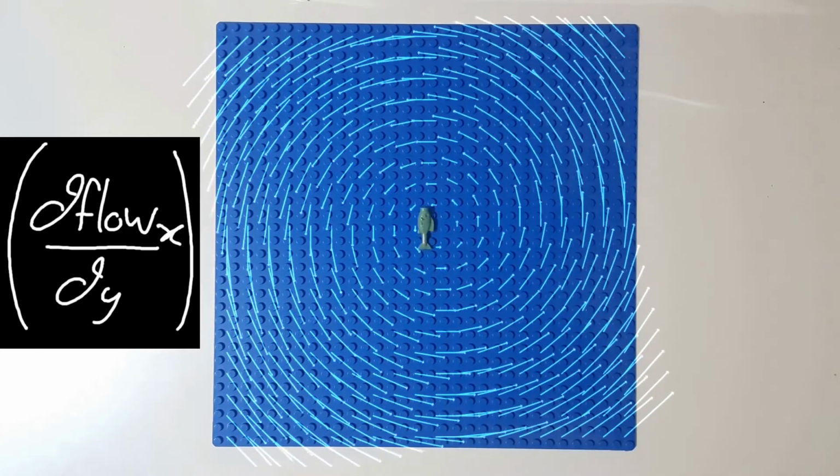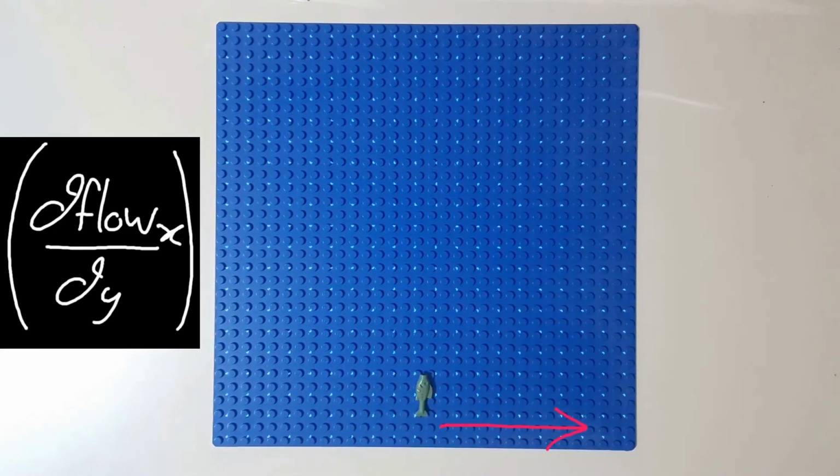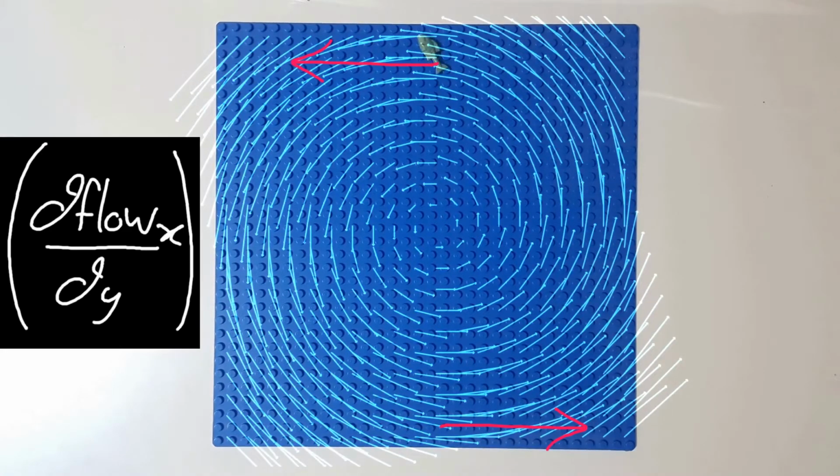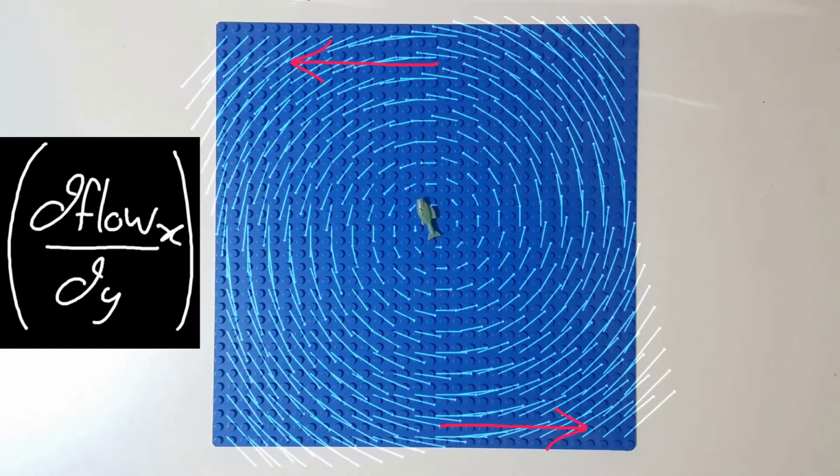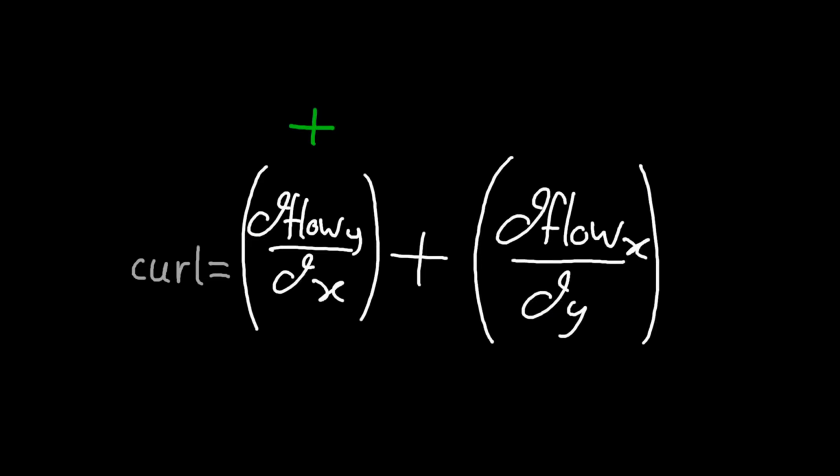And look, the change of flow starts positive and ends negative. So our term would actually throw a negative number at us, which if we plugged into here to find our curl, would cancel out our other term and give us 0. See, this term will give us the opposite sign to our first term when they actually should agree.